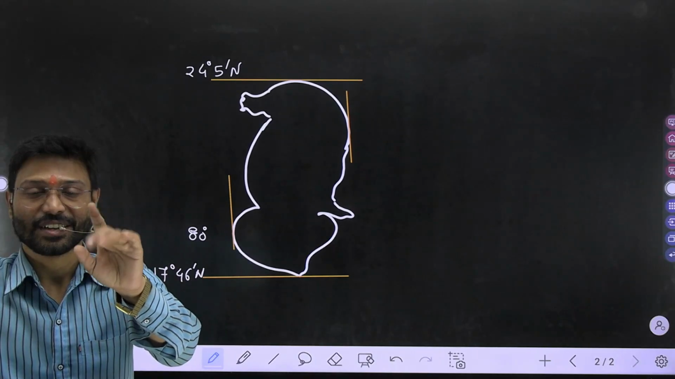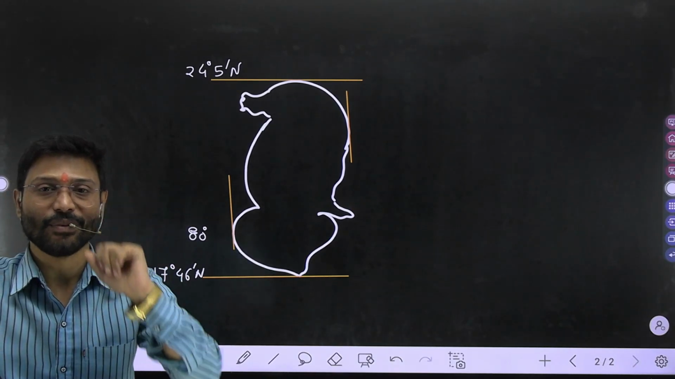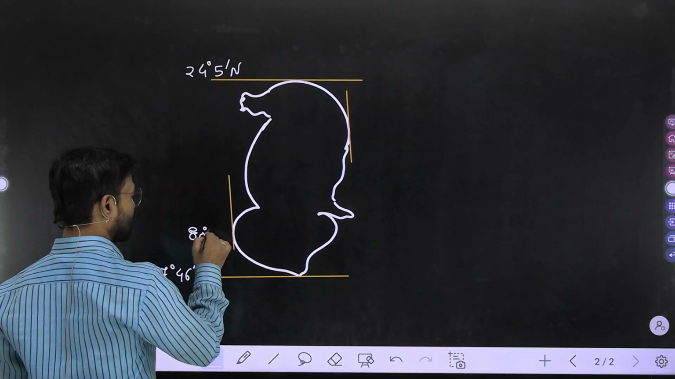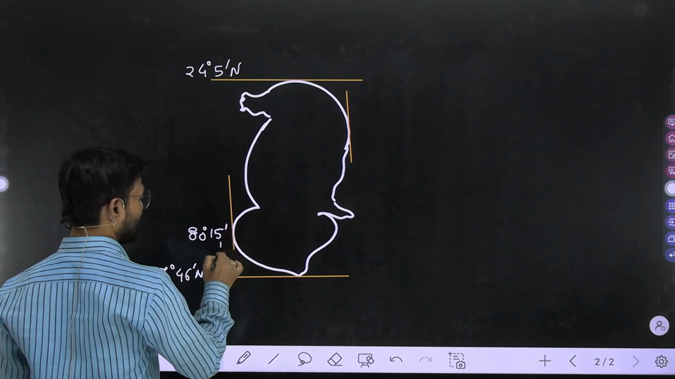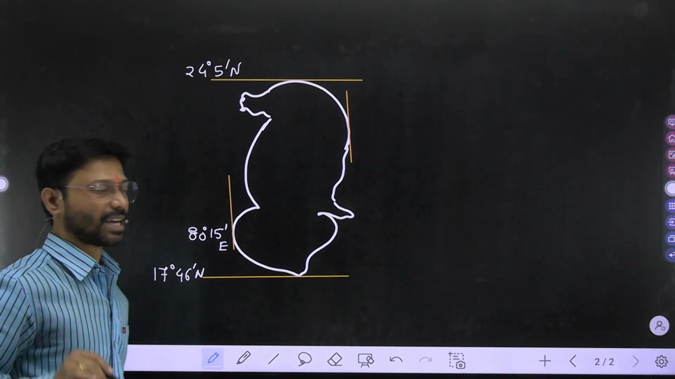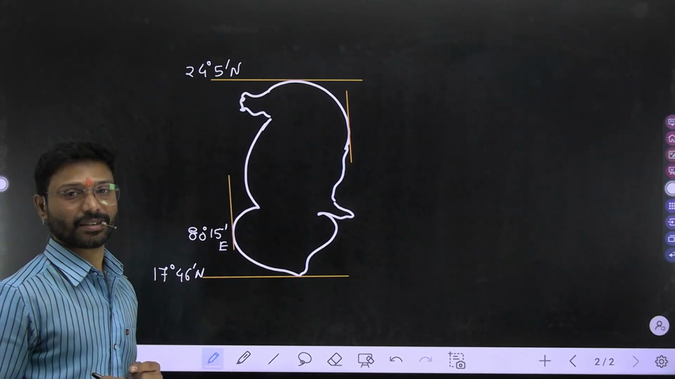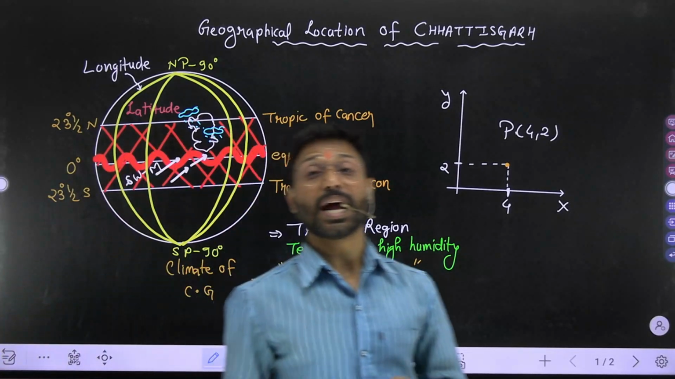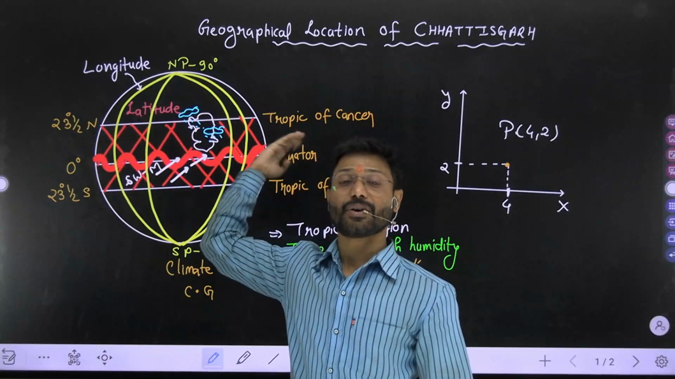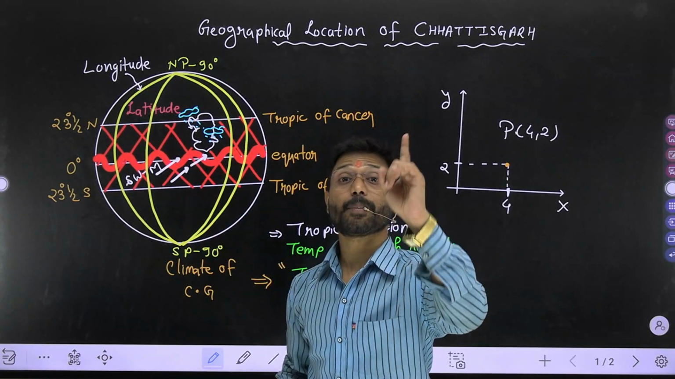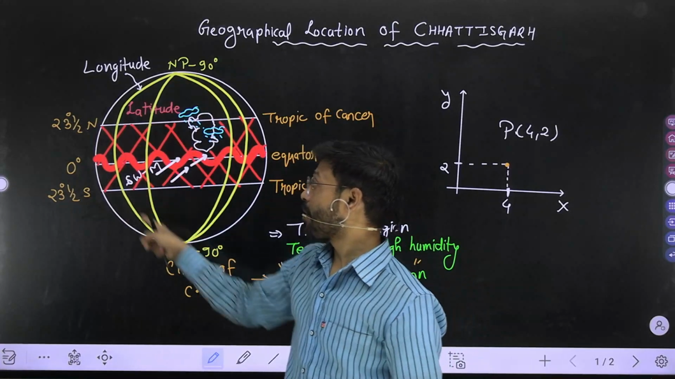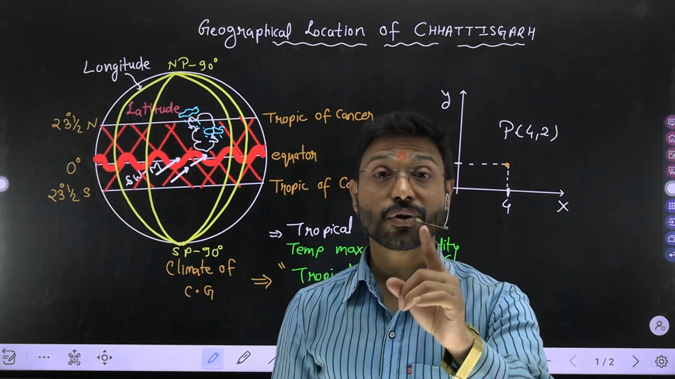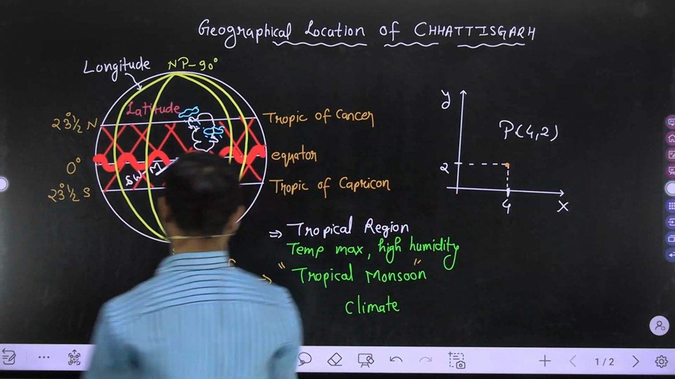Please concentrate here on the abbreviation I am using. I am using the abbreviation as 80 degree 15 minute E. Now what is the reason behind it? I am using E for the east. See here, this Chhattisgarh actually lies on the eastern side of the prime meridian of this longitude, passing through Greenwich, an astronomical lab of Britain, my dear, somewhere here.